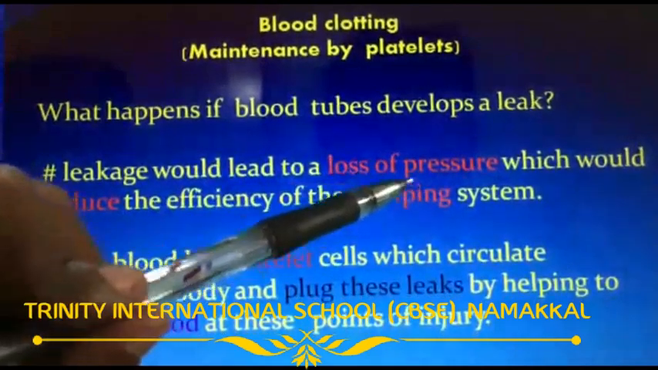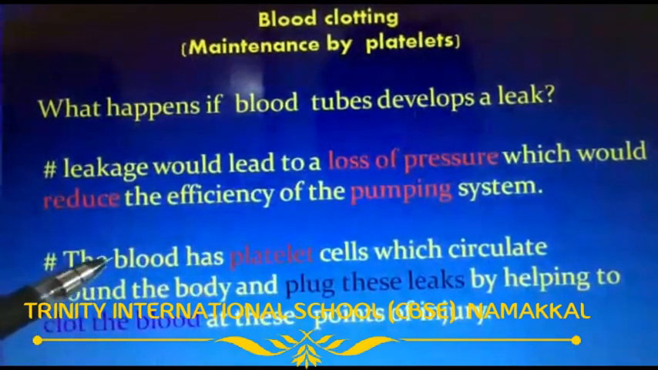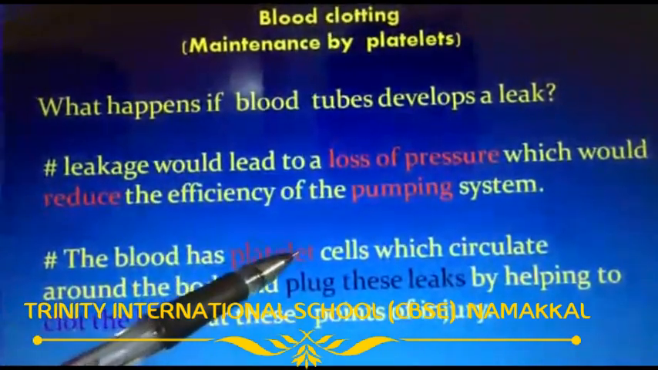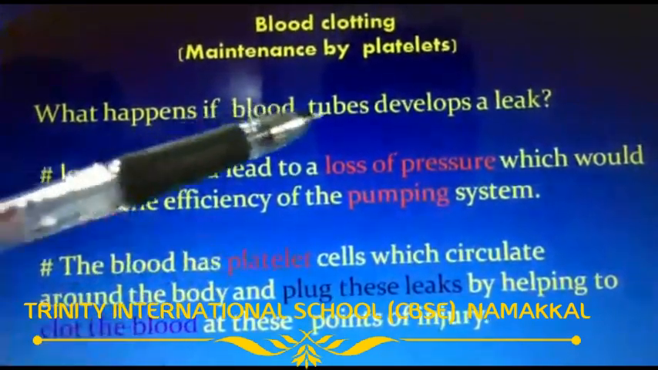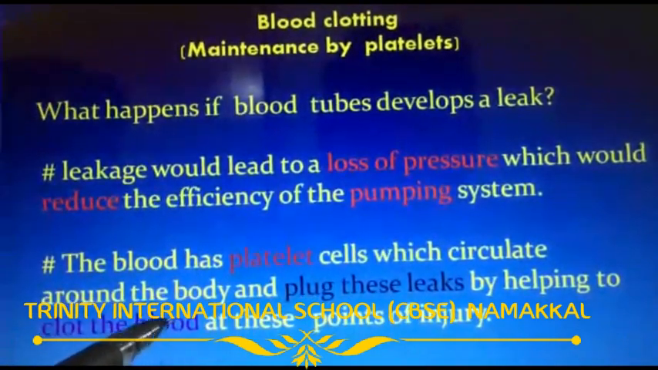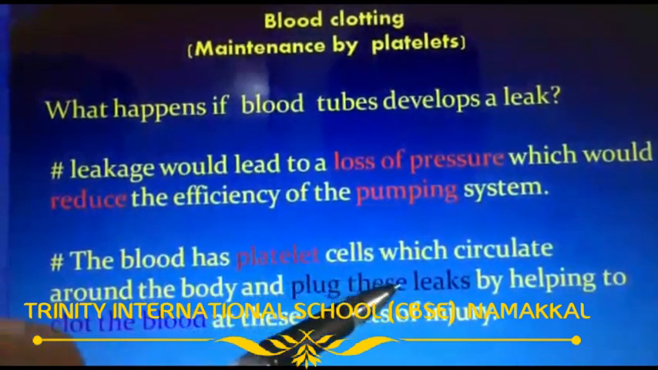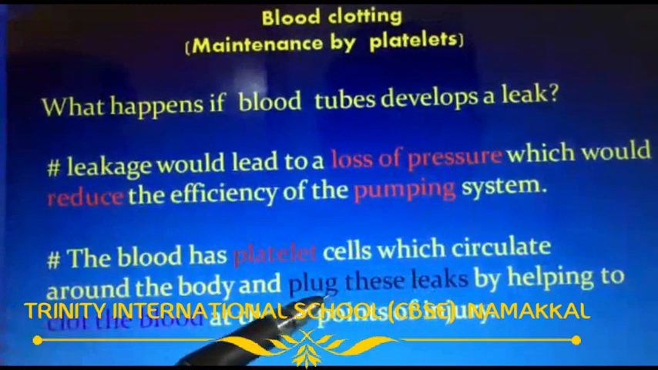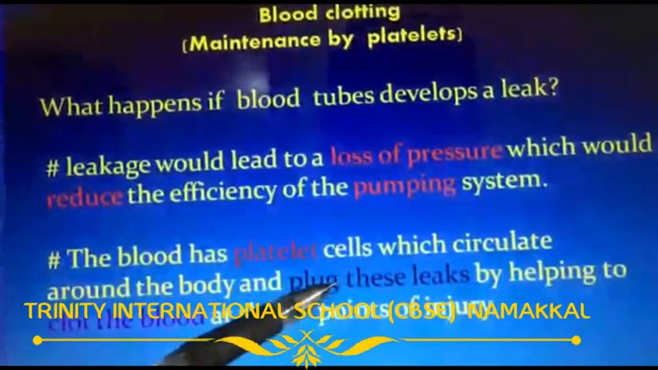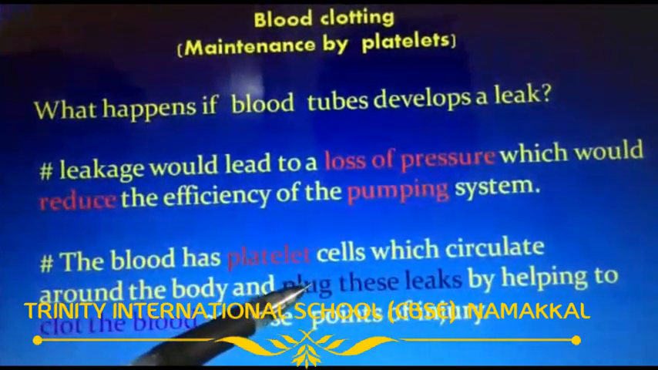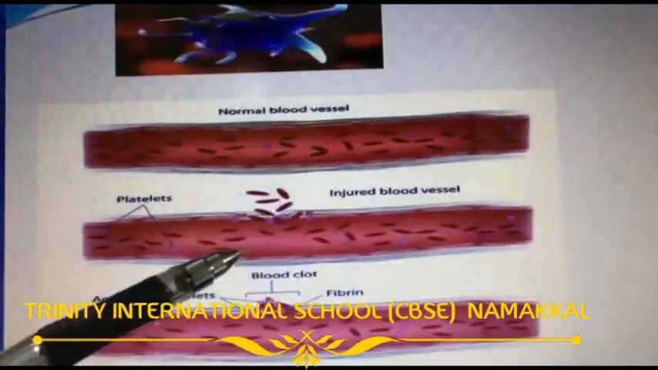Okay, so this problem will be rectified by a cell. The cell is called blood platelets, which are present around the body. These blood platelets help the blood to clot. How will blood clot? The blood platelets plug these leakages where the injuries occur. There the blood platelets will plug the injuries. So what will happen? There is a stoppage of the blood. This is done by blood platelets.